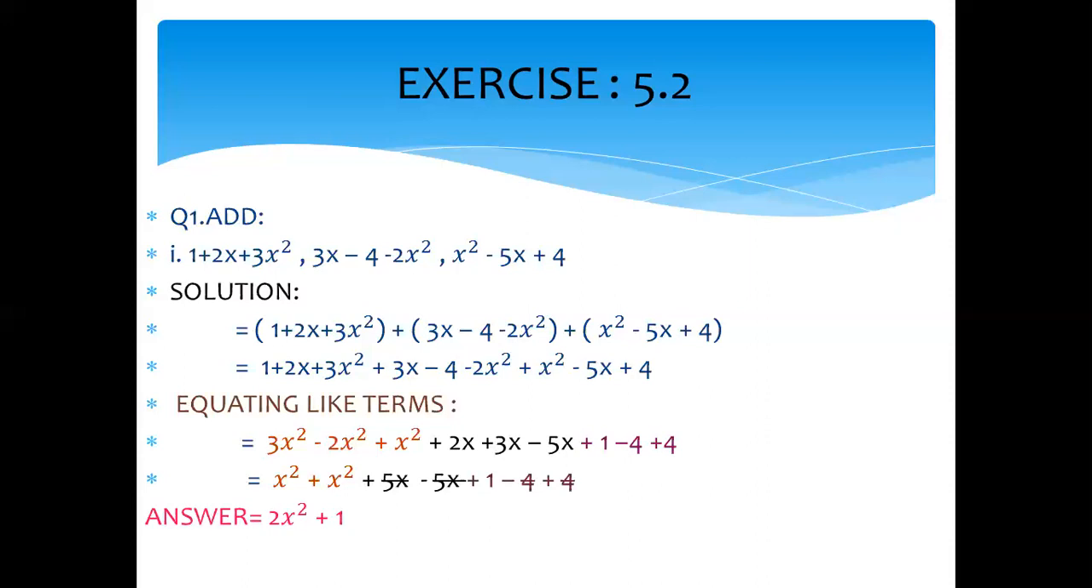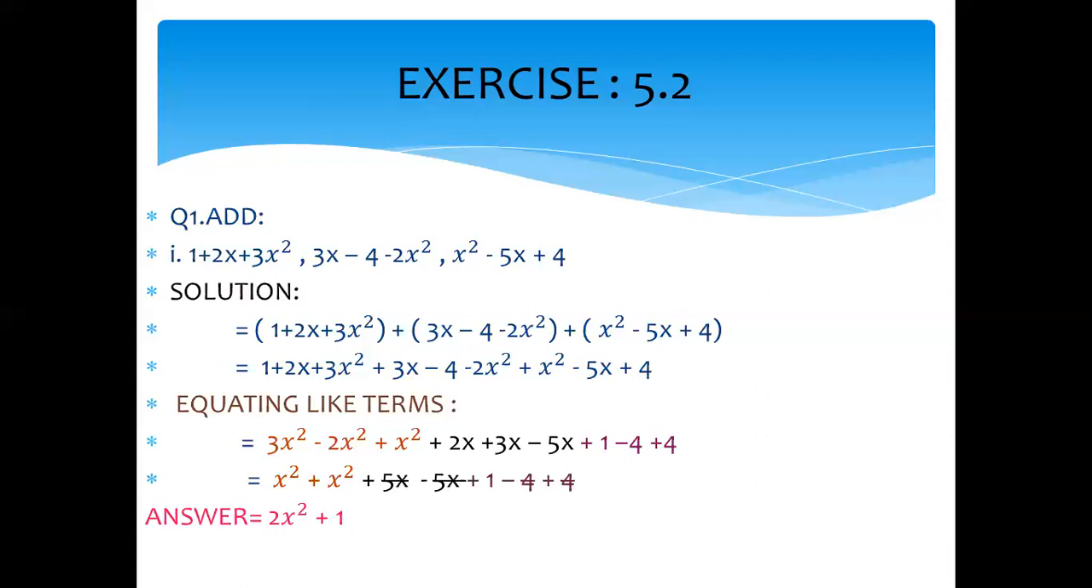We equate all the like terms step by step. First, 3x square minus 2x square. I told you that when we have a positive sign and a negative sign, we always subtract the number and we use the sign of the greater number. Now 3 minus 2. 3 is a greater number, so I put x square with positive sign. And the next x square, this is already given in the question. Then 2x plus 3x. We have 2 positive signs, so we add them. 5x and the next term is